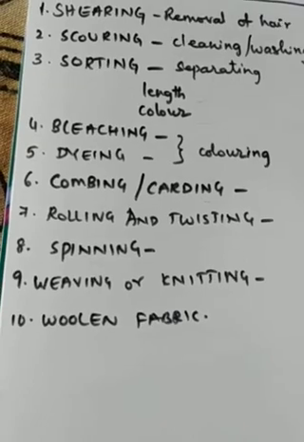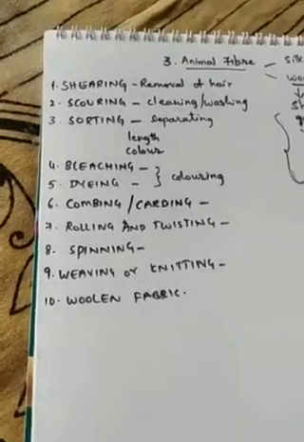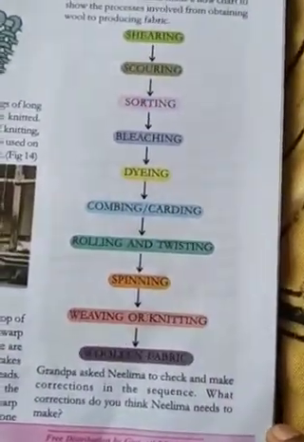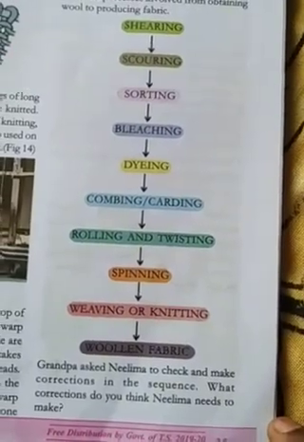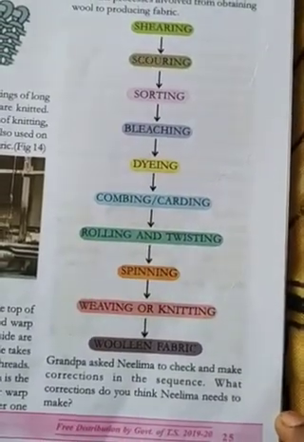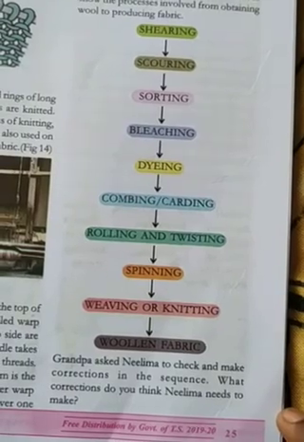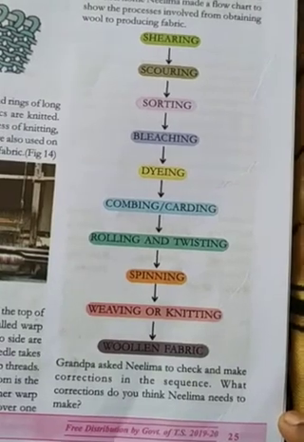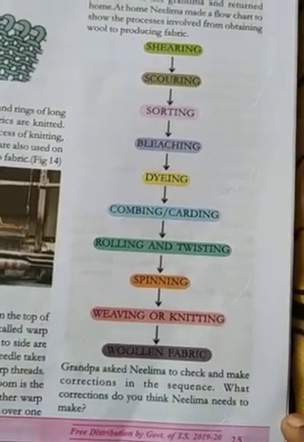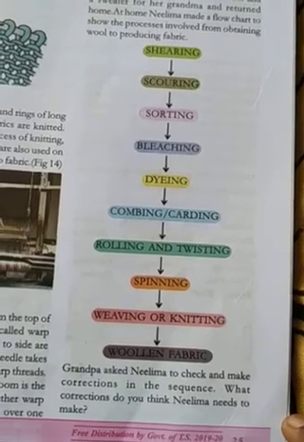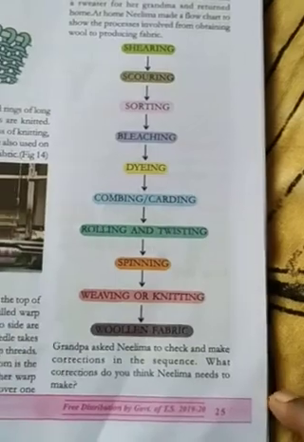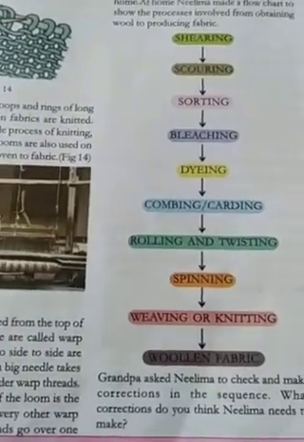Understood, right? Clear, children? So this is the story of wool, how it is prepared, right? Next I'll show you one flow chart. This is the flow chart. You copy this down in your classwork, right? Shearing, scoring, sorting, bleaching, dyeing, combing or carding, rolling and twisting, spinning, weaving or knitting, and woolen fabric. Understood, all of you? Right, children? So this is the animal fiber lesson. We'll continue in the next class, children. Thank you.